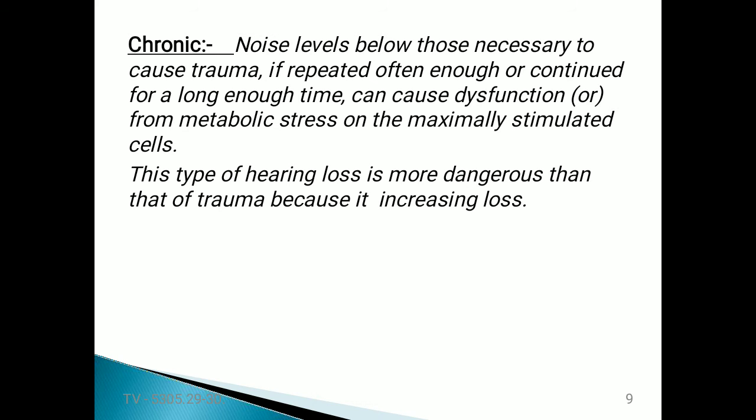After some time, the ears are damaged. So this chronic type is more dangerous compared to trauma. In trauma, the hearing loss occurs suddenly, whereas in chronic it occurs by listening to heavy sound signals repeatedly.